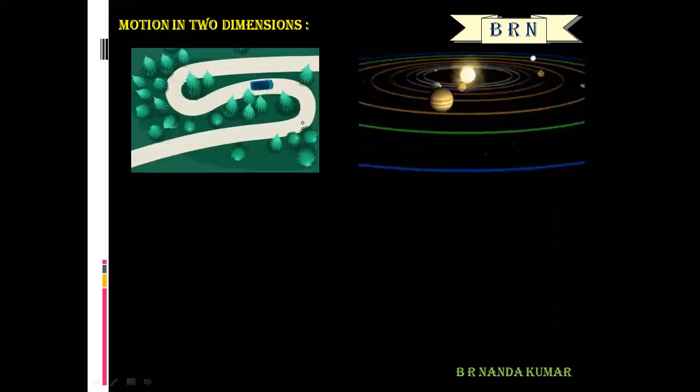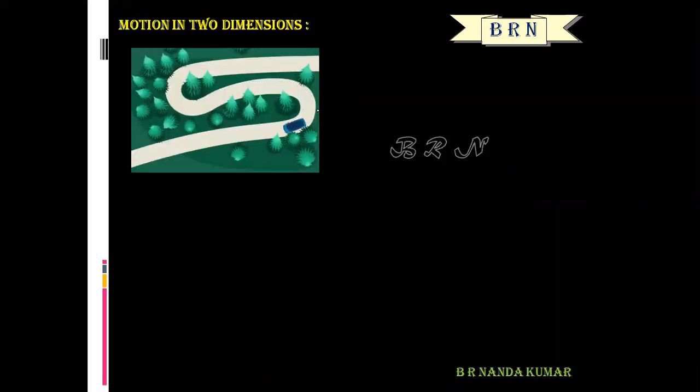So the next type is motion in two dimensions. If a particle moves along a plane, then its motion is said to be two-dimensional motion. Look at this animation. If a car is moving along a straight road, that is motion in one dimension. If a car is moving along a curved road, this is motion in two dimensions.